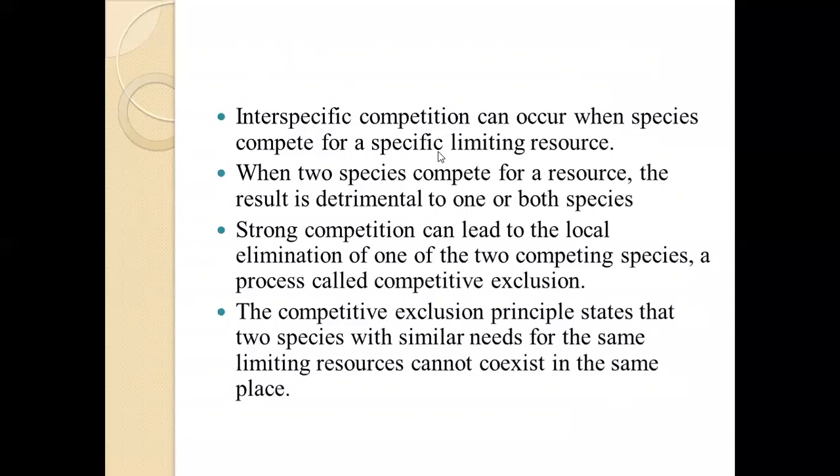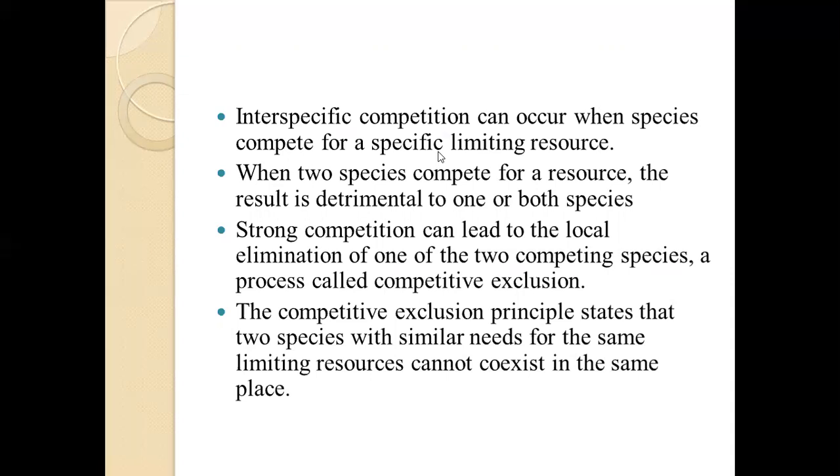If we take one particular community, either a cropland or a grassland or an orchard, then when two plant species are competing with each other for the same kind of natural resource, the effect could be negative for one or both. Because when the competition gets very strong, one species tends to dominate over the other species and sometimes completely eliminates that species.